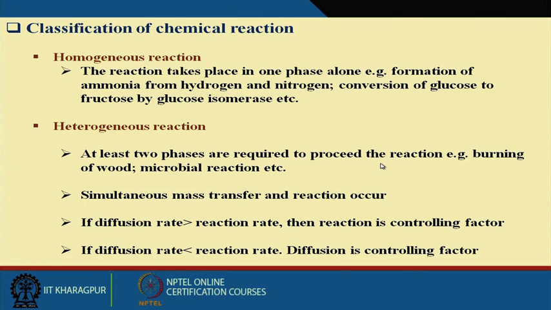Now next is the heterogeneous reaction. Heterogeneous reaction means the reaction mixture contains more than one phase; a minimum of two phases should be present. I can give a very simple example: the burning of wood. When we burn wood in the presence of oxygen, it produces carbon dioxide and water. The product is gas, the wood is solid material that burns and reacts with the oxygen, which is in gaseous form. So this is an example of a heterogeneous reaction.